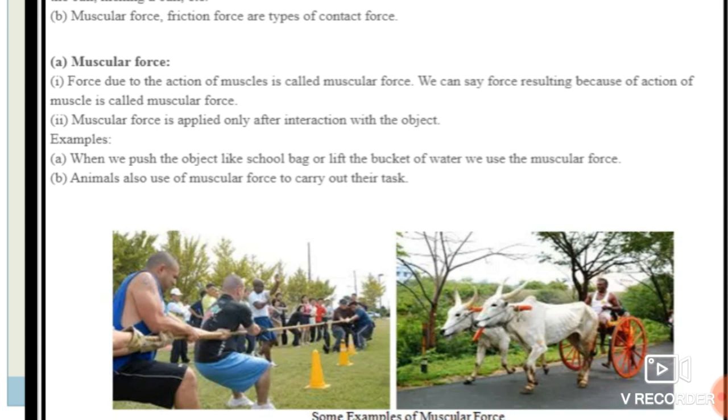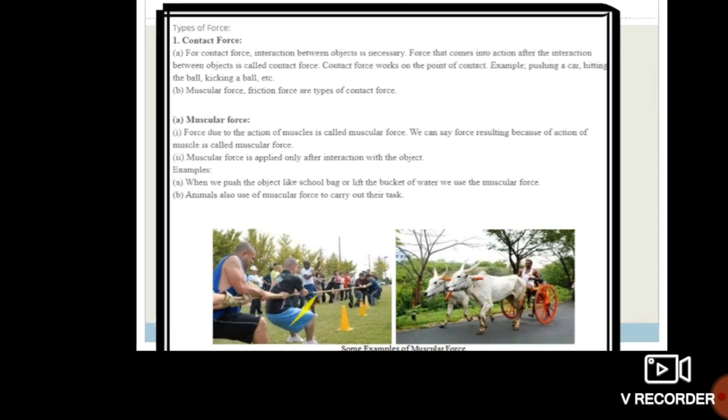See students, some persons pull this rope towards them, other persons also pull this rope towards them. So this is the tug of war. In this case, they use their muscles to pull this rope towards them. So here it is also one of the examples of muscular force.